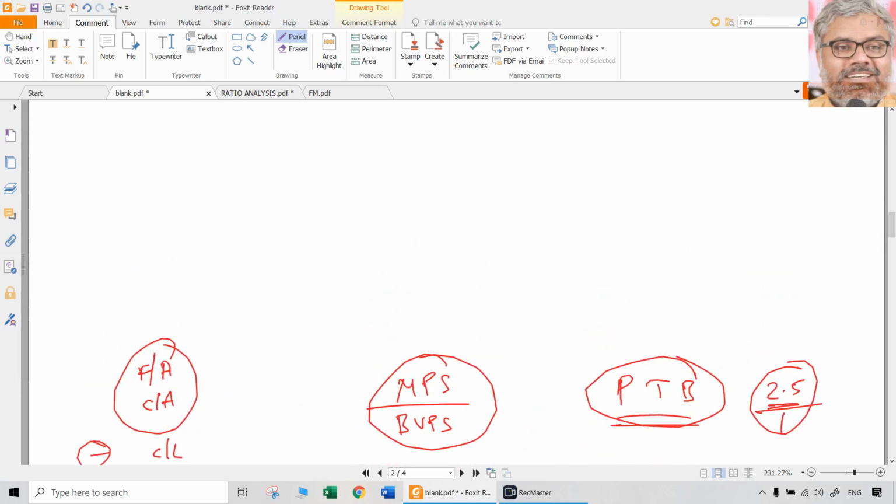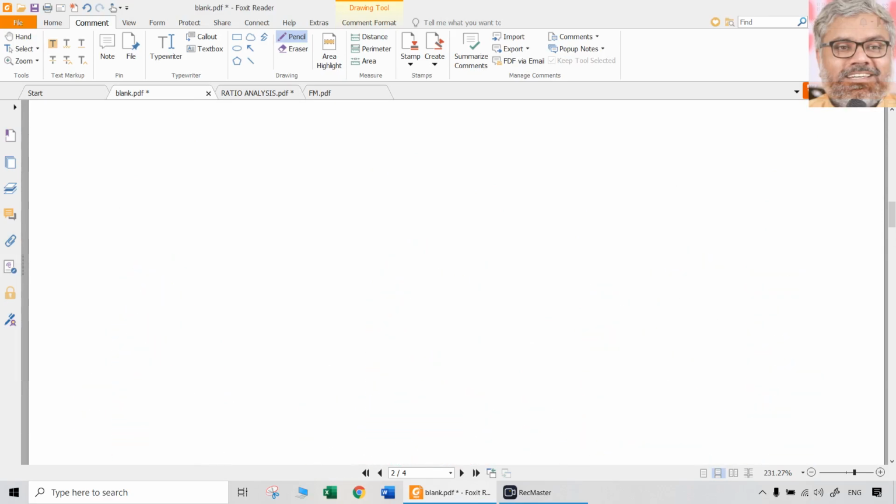In my personal view, if the price to book value PTB is less than 1, it is a good buy. Again, not for every Tom, Dick and Harry shares. There will always be a lot of penny stocks which are useless stocks, mostly in the mid cap and small cap segments. There also you can find some stocks with less than 1 PTB, price to book value. Means what? Let us say for that company, total worth of the company according to the books of accounts is 1000 crores.